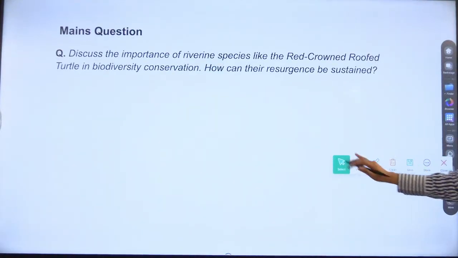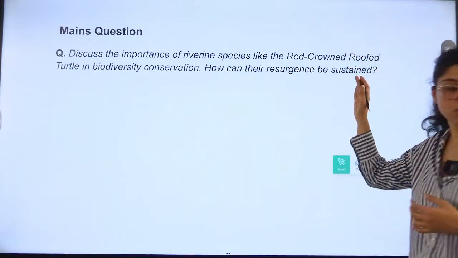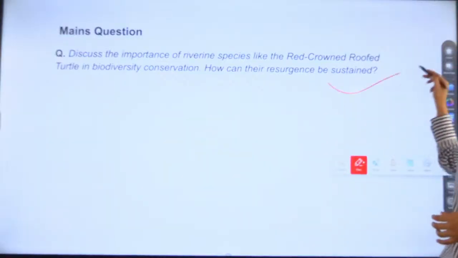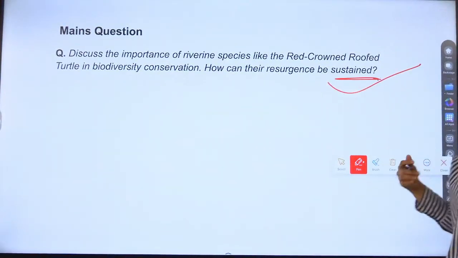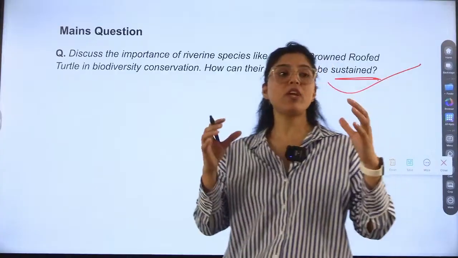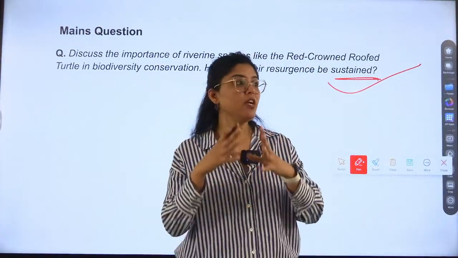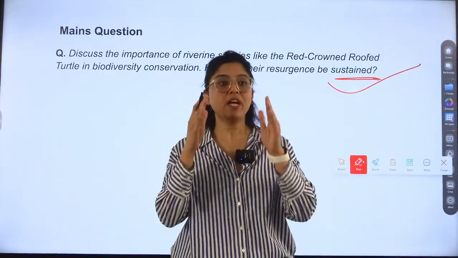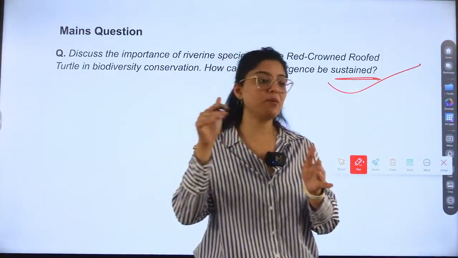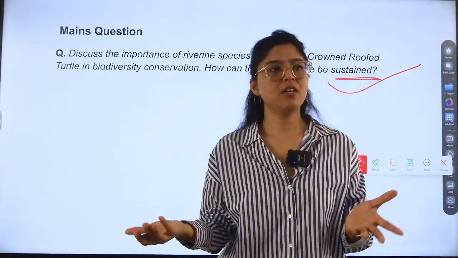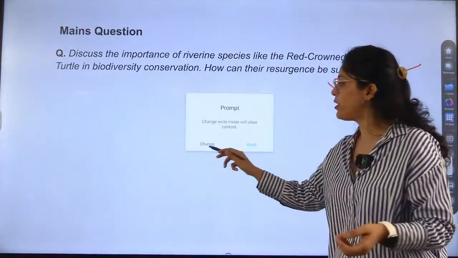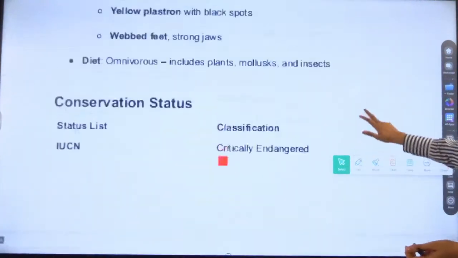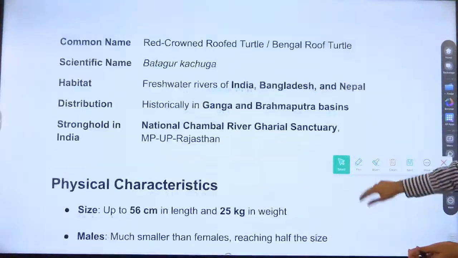Now discuss the importance of riverine species like the red-crowned roofed turtle in biodiversity conservation. How can their resurgence be sustained if they have come again? Now how can we sustain them? So we should make the habitat habitable, right? They can live and they can sustain there. Again, if their number starts declining, then again no use, right? So proper monitoring should be there. Okay. So this is the topic that we covered now.